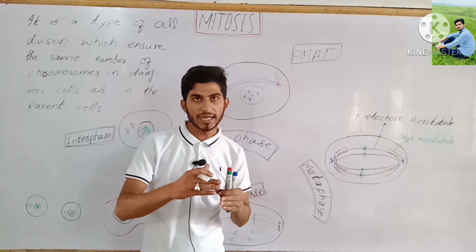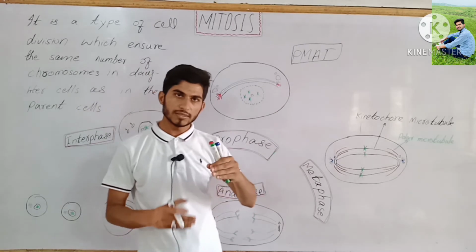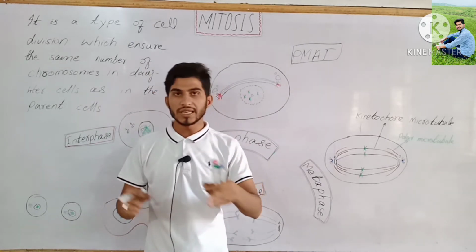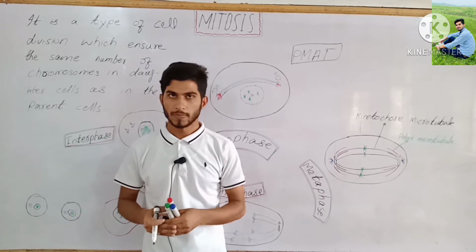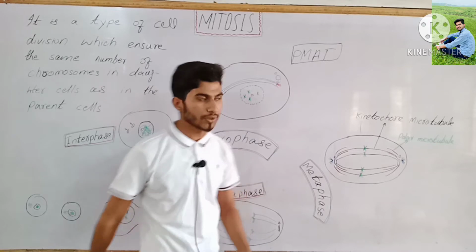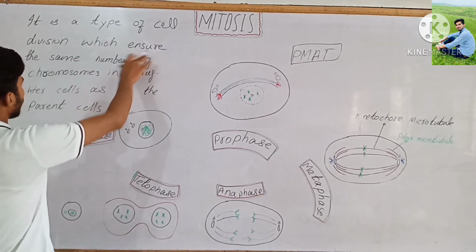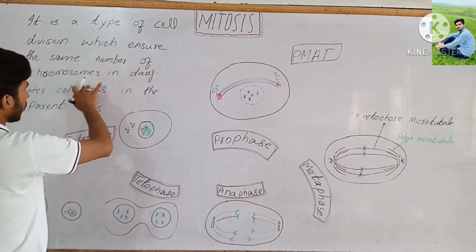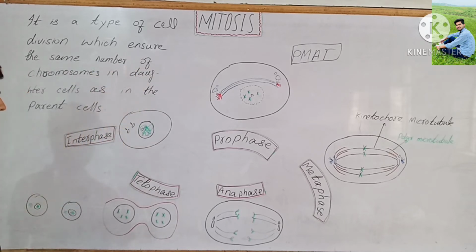If a cell divides by mitosis, then after cell division, each daughter cell contains 46 chromosomes, just like the parent cell.